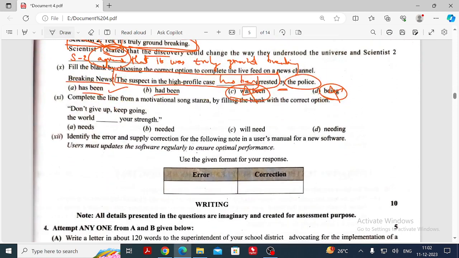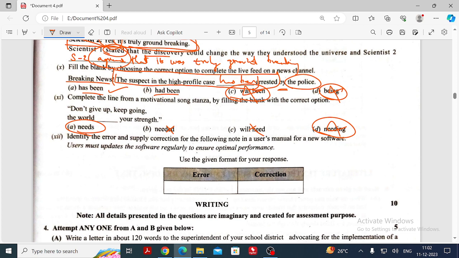11th question. This also will be very easy. So don't give up, keep going. The world dash your strength. Okay, obviously what is it? Needs. Needed, past form will not come, will need. There is no word needing. So the option will be there. With the help of the option itself, we will come to know how good they are at grammar. If anyone selected the last option, definitely the question setter will evaluate that. Definitely in literature, n number of mistakes will be there, because they don't even know that the word needing does not exist.